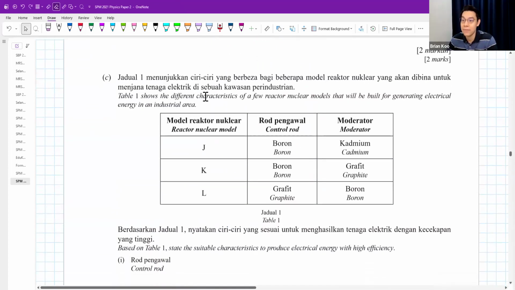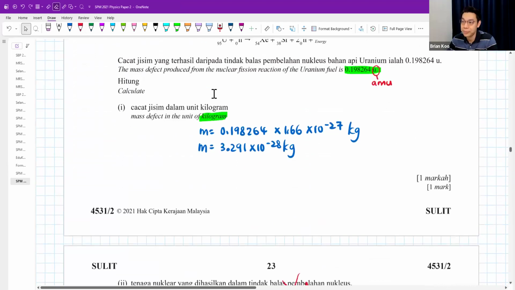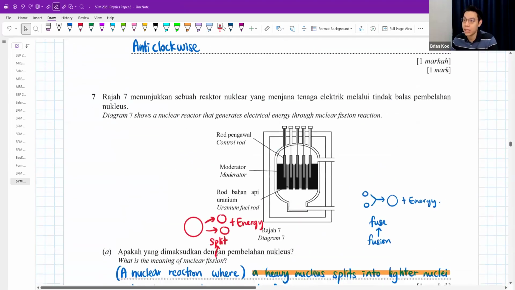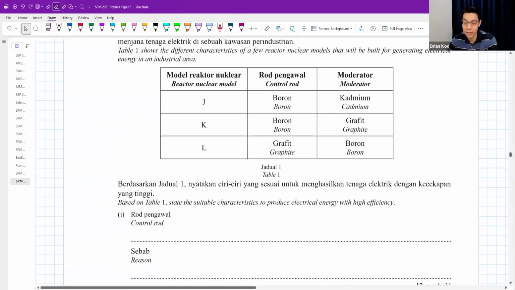Okay. Part C. The table shows different characteristics of a few reactor models that is built to generate electrical energy in the industrial area. Based on the table, state the suitable characteristics. Control rod, moderator. Now in the picture here, you see control rod is all these rods. Okay, moderator is right here. And then you got some uranium fuel rod. Now I always tell my students, you must know this.